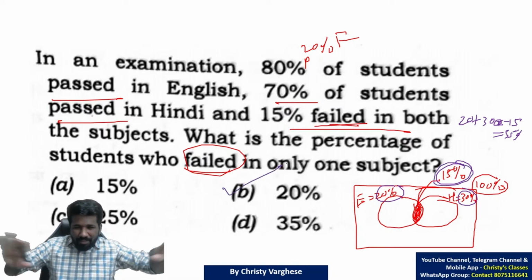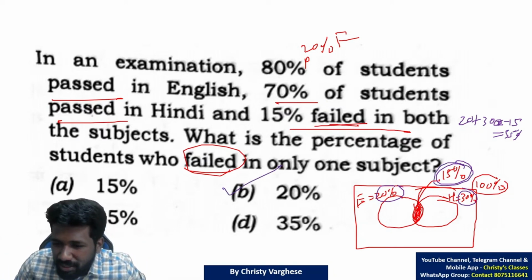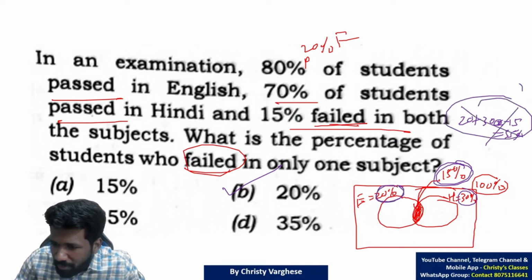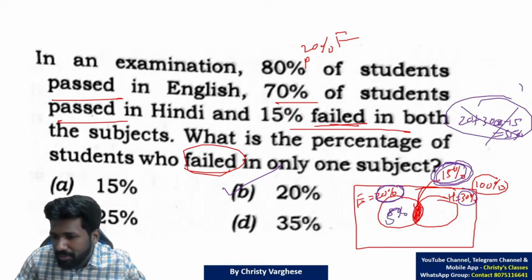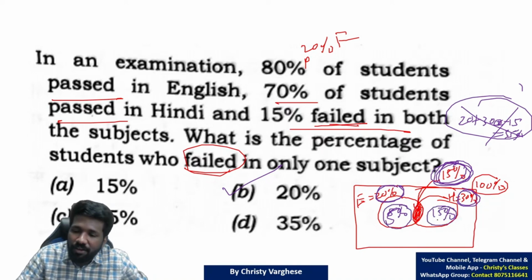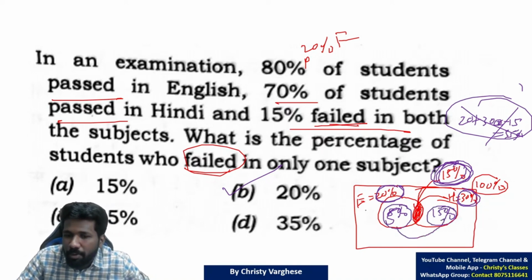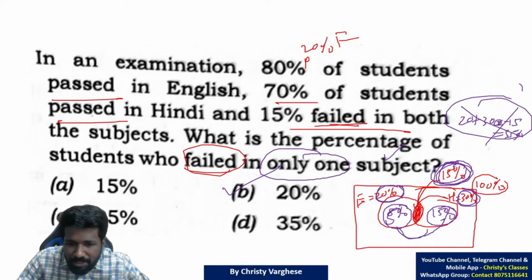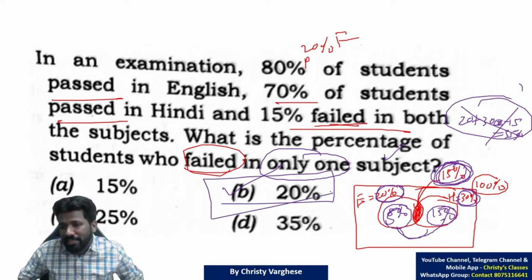But if you are not familiar with these union, intersection things, don't worry, don't do this. Instead, do it this way. This is 20% and this is 15%, means remaining is 5%. That is easy to represent. This is 30%, this is 15%, means this is 15% remaining. That means English only failing are 5, Hindi only failing are 15. The question is asking the sum of these two, right? Only one subject failing, whether it is English or Hindi, we need to consider both. 5 plus 15, 20% is the answer.